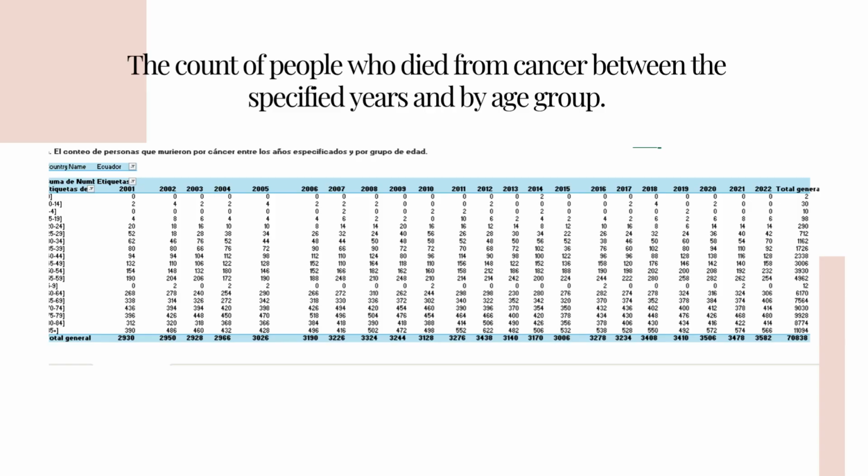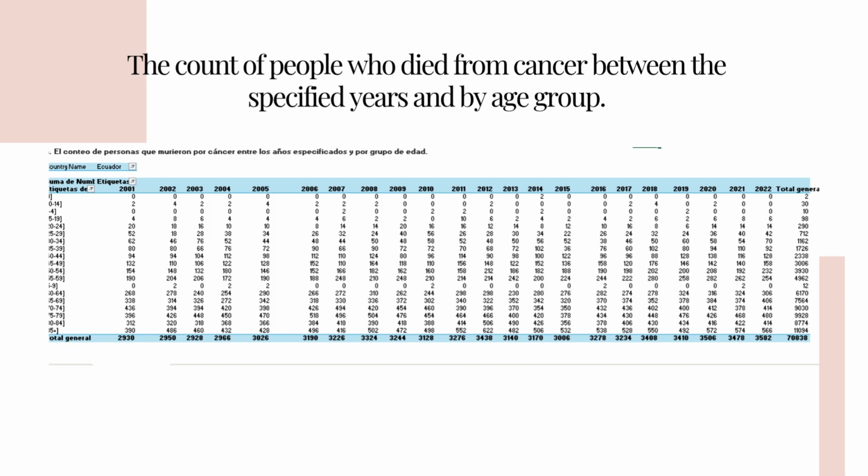Then I made this chart to show stomach cancer, looking at the numbers of deaths between 2001 and 2023 grouped by age. I built these prepared tables in Excel.